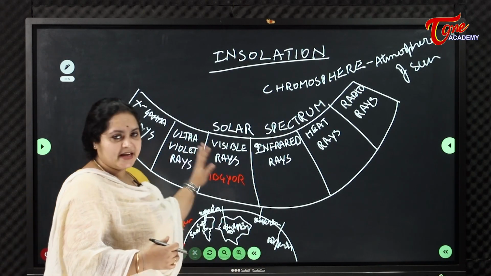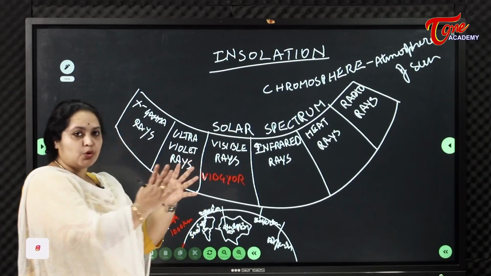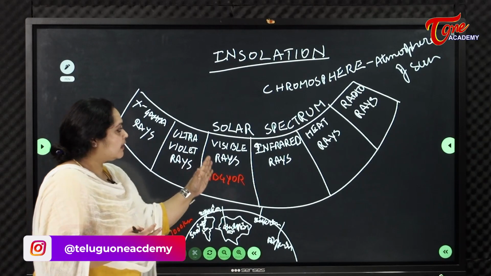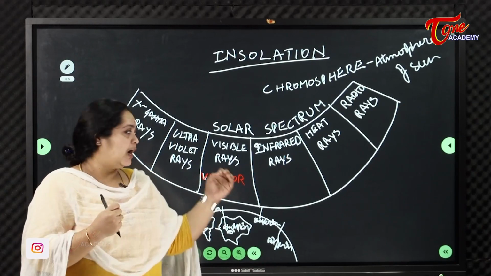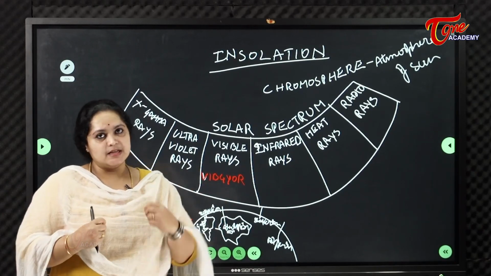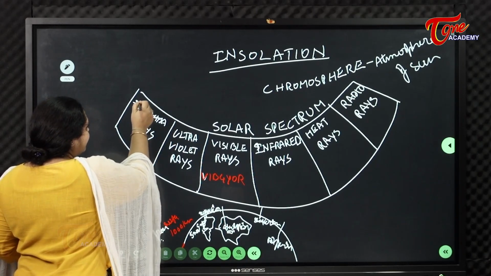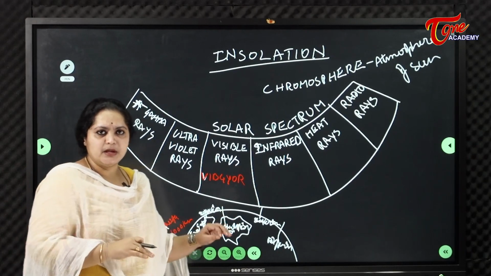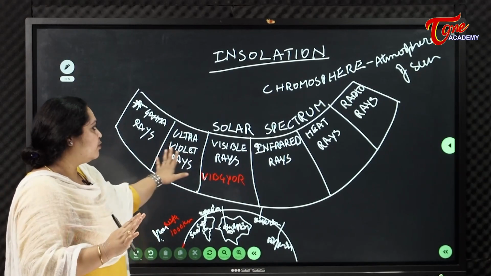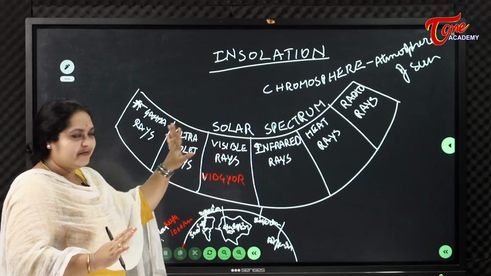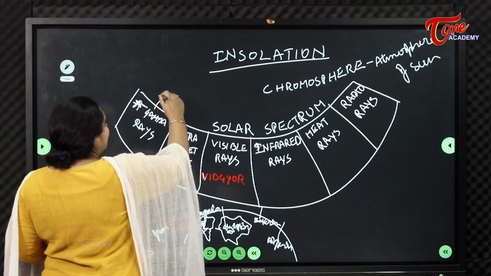See, these are the rays we get from the sun. So this is called the solar spectrum or the solar band. These are classified on the basis of microns, like in how many microns we receive it from the sun. So first are X and gamma rays. X and gamma rays are invisible, we can't see them, nearly 0.005 microns. We are not going into microns, but to have an idea, we'll look into the bandwidth of the solar spectrum. Next are ultraviolet rays. So what happens to these gamma rays?